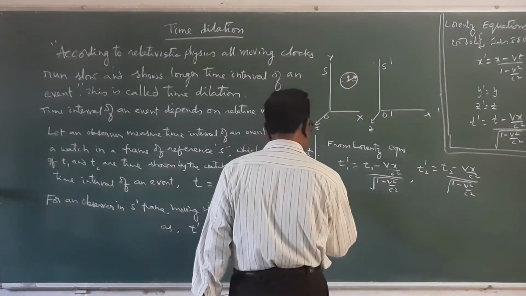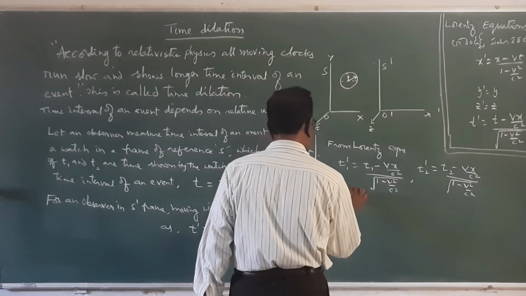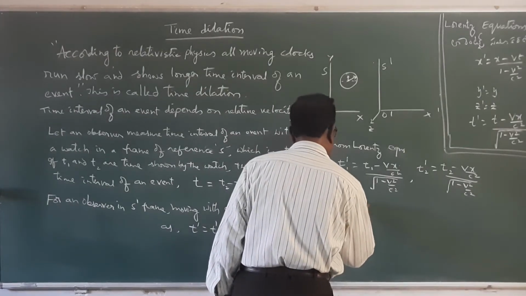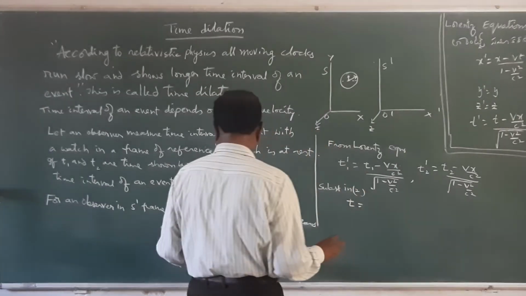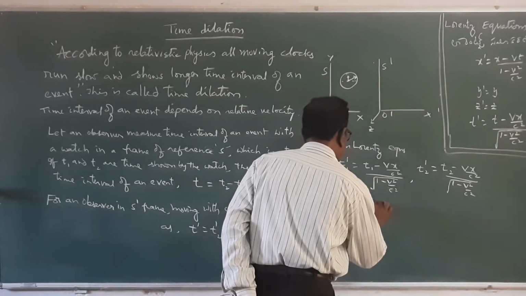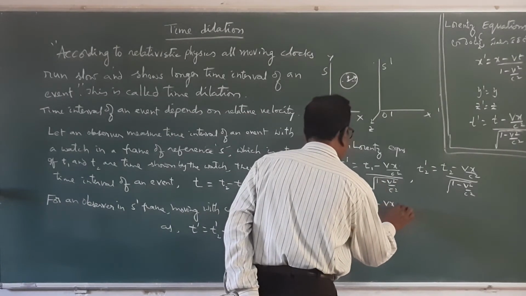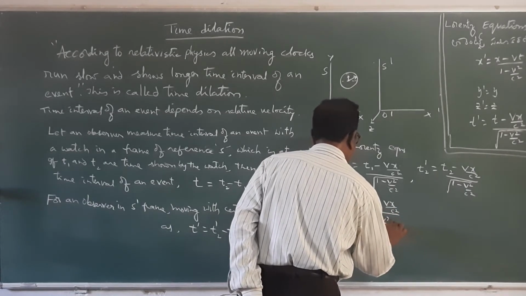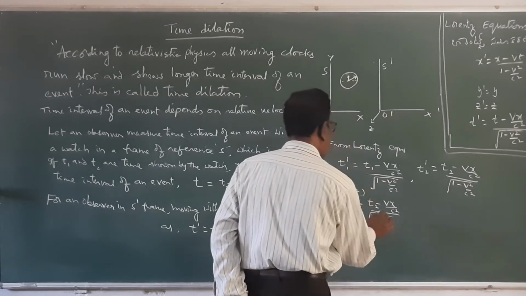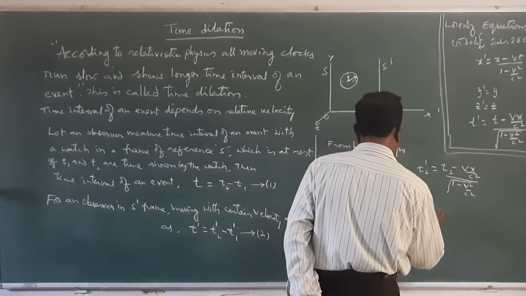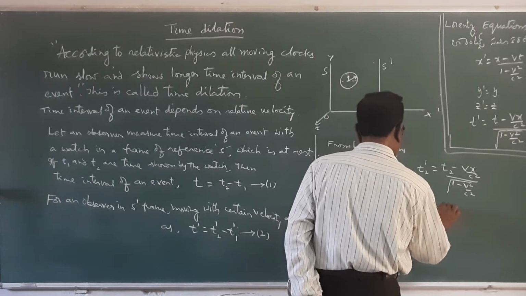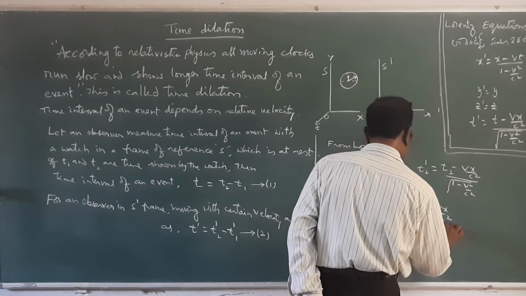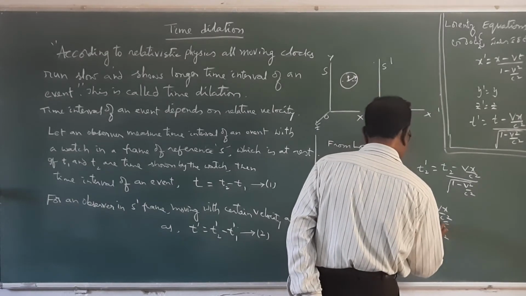Substitute in equation 2. Therefore, T dash is equal to T2 minus Vx by c square divided by the square root of 1 minus v square by c square, minus T1 minus Vx by c square divided by the square root of 1 minus v square by c square.